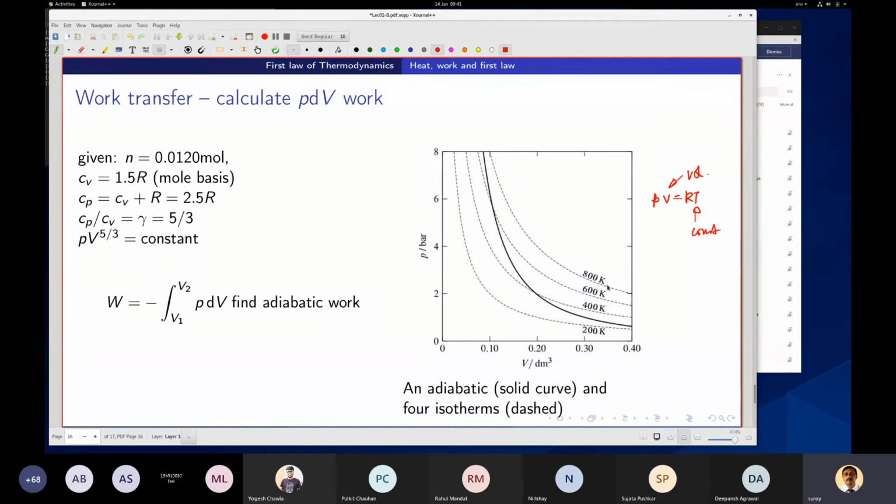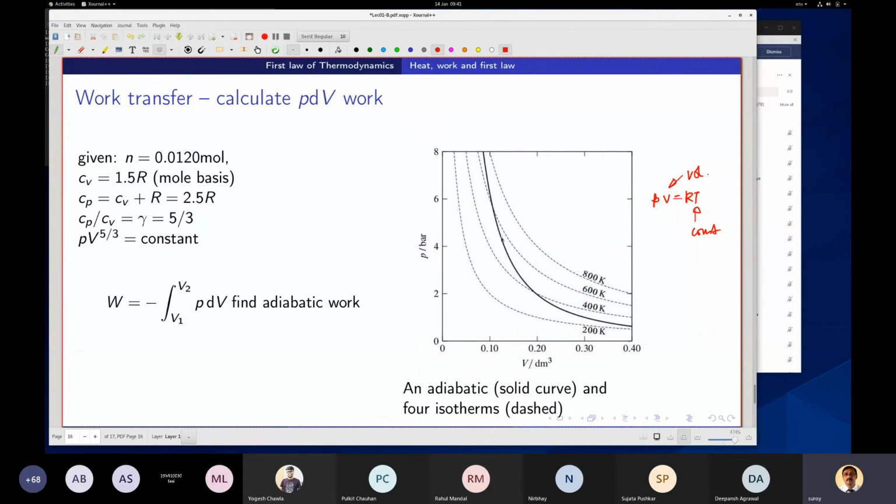This is PV, RT, so this is constant. Now this is not the only way you can change pressure and volume. If temperature is not constant, going from one temperature to another along with pressure and volume change, then you can have a path like this, right?